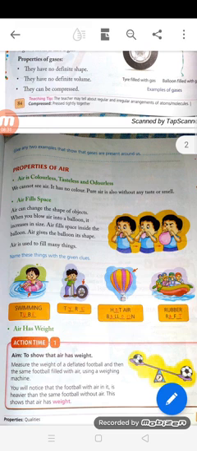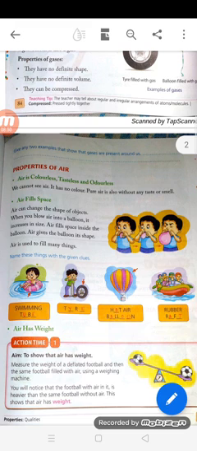But what are the properties then? Air fills space. Air can change the shape of objects. When you blow air into a balloon, it increases in size. That is natural. All of you know that whenever we blow air into a balloon, it will increase in